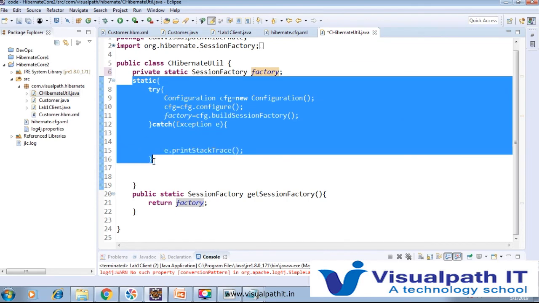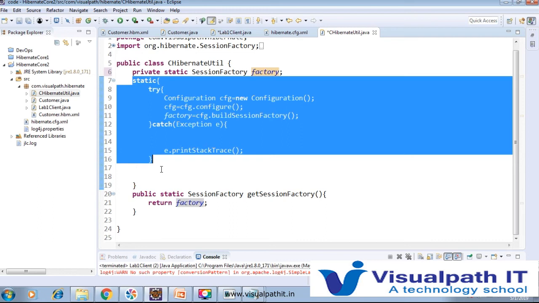So this static block will be called only once when the class is loading. After that it will not be created again. So any time in one JVM environment, this block will be called only one time.